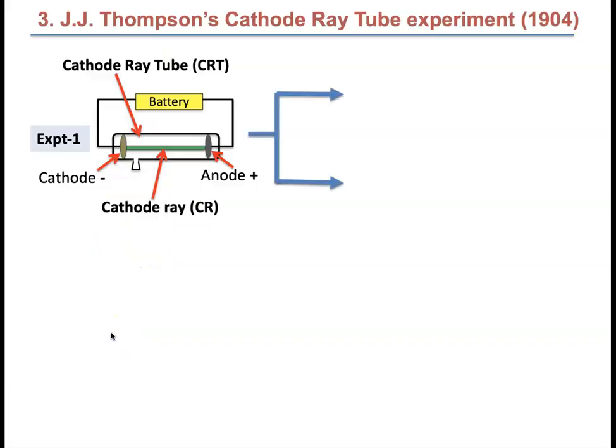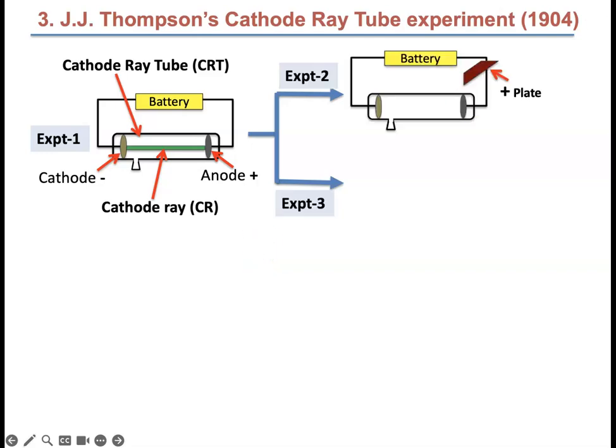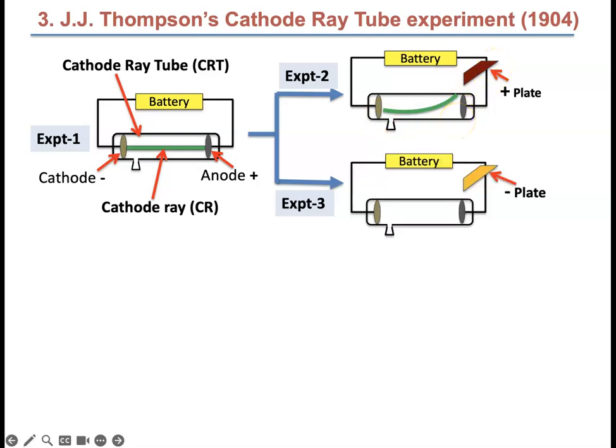J.J. Thomson used the plates in two different ways, in two experiments. In one, he put a positive plate on one side. It got attracted. So when he held a positive charge, the beam was attracted to it. And when he put an opposite charge, which is a negative charge, the beam deflected. From these two experiments, it's clear that whatever this is made out of has to have a negative charge.